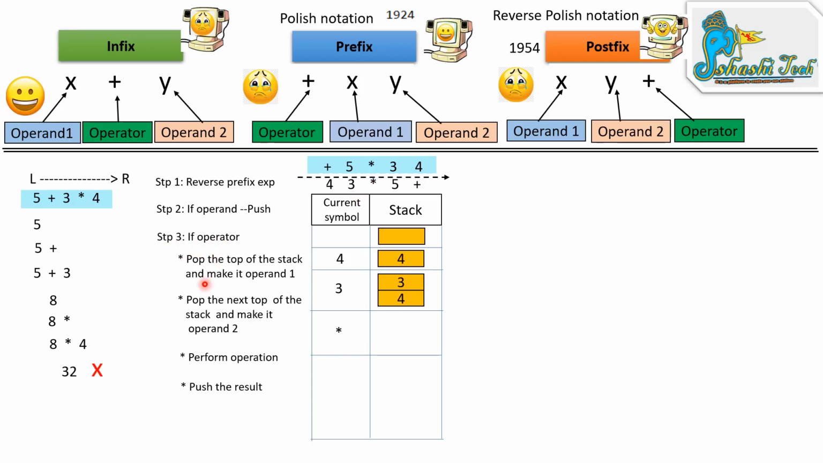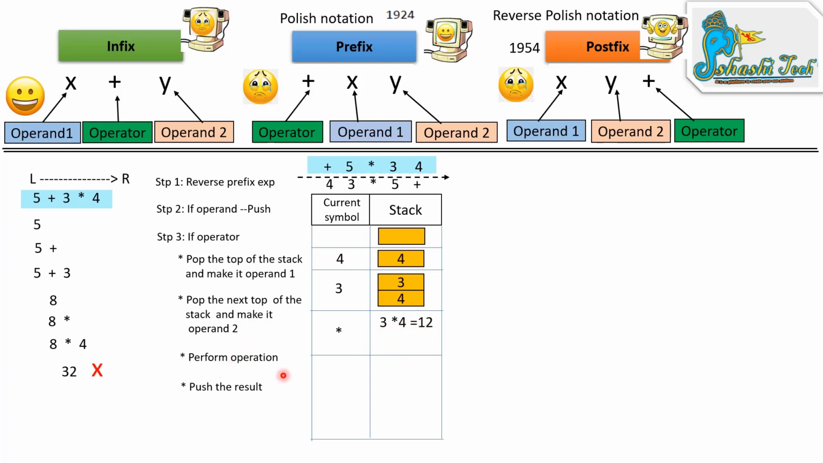Step 3. If an operator, pop the top of the stack. Here the top of the stack is 3, and we make this 3 operand 1. Then pop the next top of the stack and make it operand 2. After popping the 3, the remaining is 4. We make this 4 operand 2 and perform the operation. Here 3 is operand 1 and 4 is operand 2, and the resulting solution is 12.